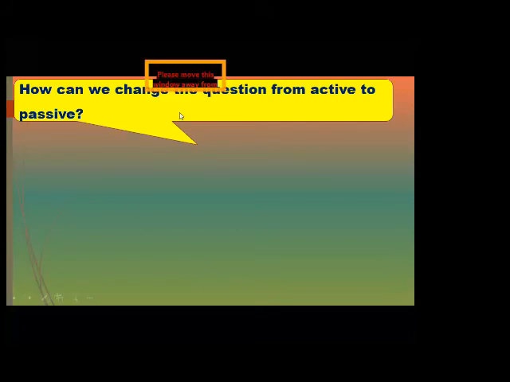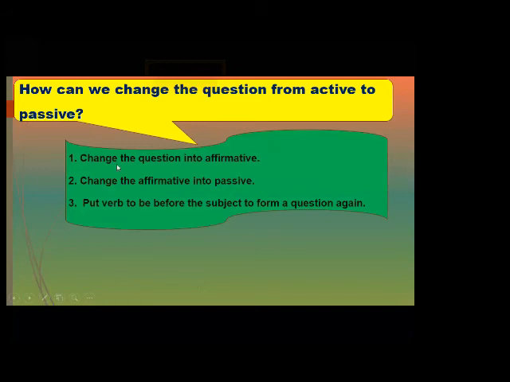Okay, how can we change the question form from the active to the passive? Can you hear me? Yes. Okay, how can we change the question from active to passive? To change the question from active to passive, first we will change the question into affirmative, meaning we will answer the question. We will change it from question to sentence. After that, we put the sentence in the passive voice. After that, put the verb to be before the subject to form the question.